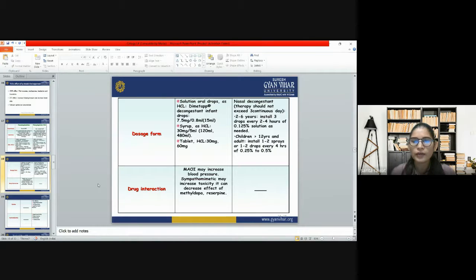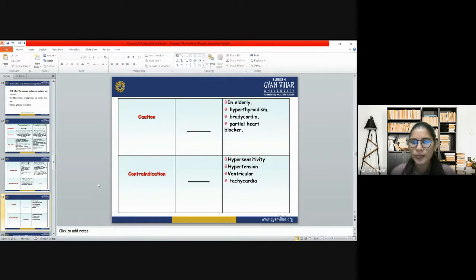Then the dosage of phenylephrine: nasal decongestant therapy should not exceed 3 continuous days. So we use it for 3 days. For 2 to 6 year old children, the initial dose is 3 drops every 2 to 4 hours of 0.125% solution as needed. In children more than 12 years and adults, instill 1 to 2 sprays or 1 to 2 drops every 4 hours of 0.25% up to 0.5%.